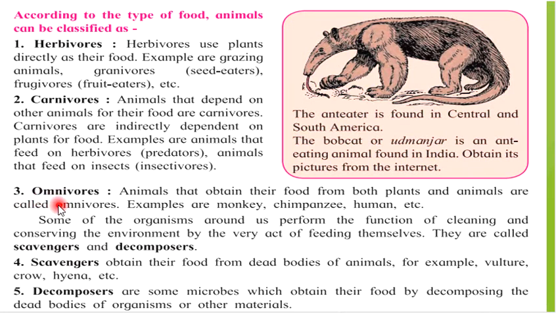Moving on to the next type, that is omnivores. Omnivores are the animals that obtain their food from both plants as well as animals. Examples: monkey, chimpanzees, humans, etc. The next is scavengers. These scavengers obtain their food from dead bodies of animals, for example, vulture, crow, hyena, etc. And the last type is decomposers, which are the microbes which obtain their food by decomposing the dead bodies of organisms or other materials.